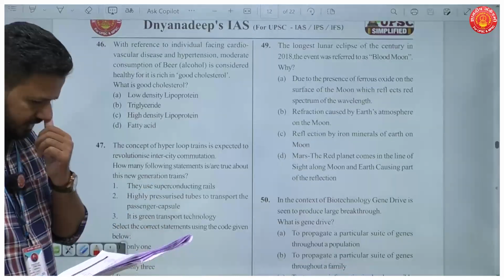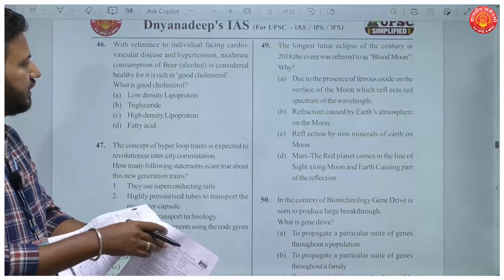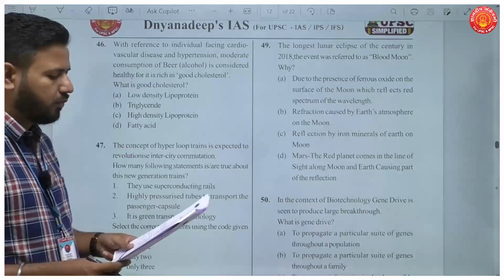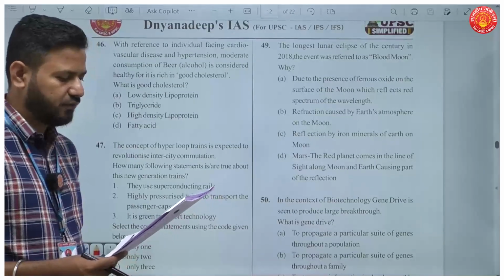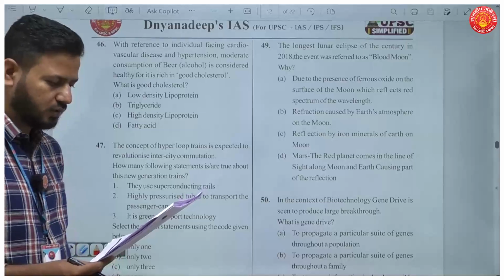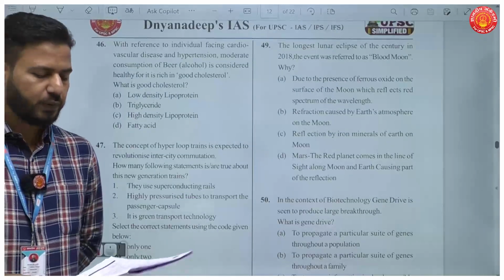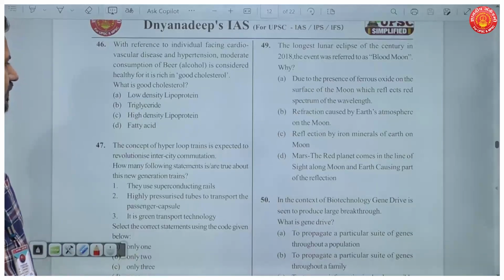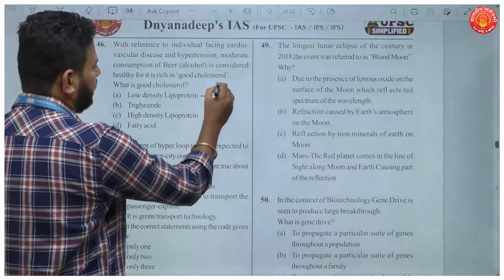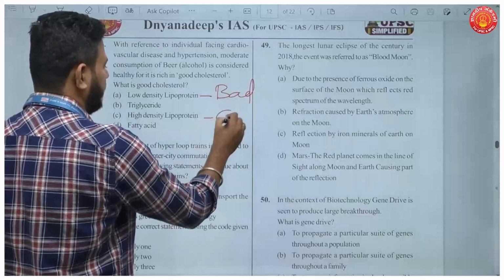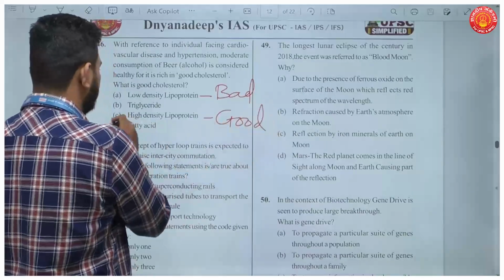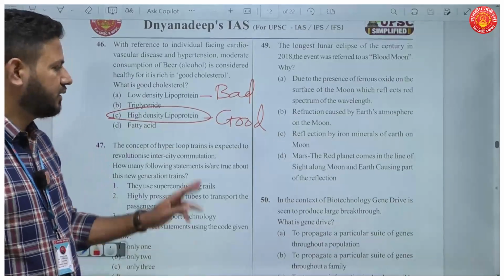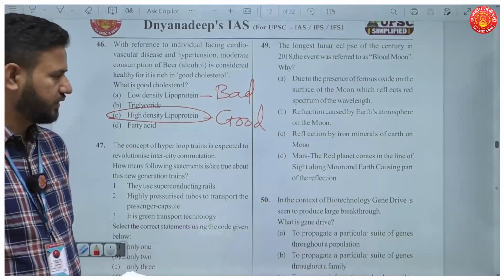Now question number 46. With reference to individuals facing cardiovascular diseases and hypertension, moderate consumption of beer is considered healthy for it's rich in good cholesterol. What is good cholesterol? Now this in any competitive exam we have this question. See, LDL is bad cholesterol and HDL is good cholesterol. So your answer here is C, HDL. High density lipoprotein is an example of good cholesterol.